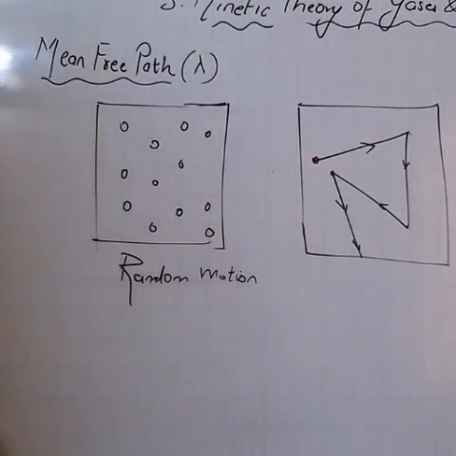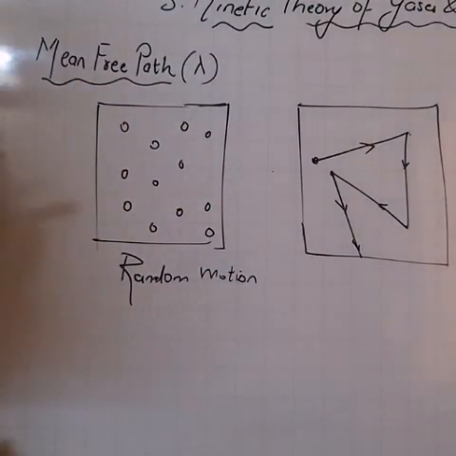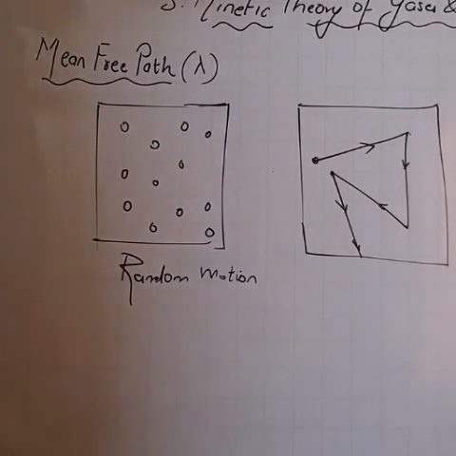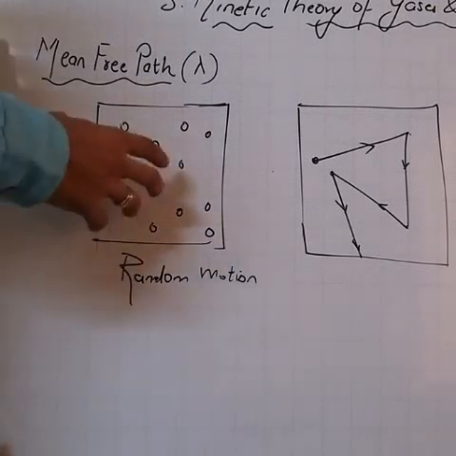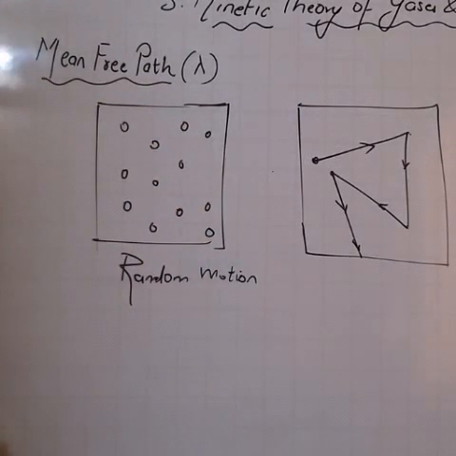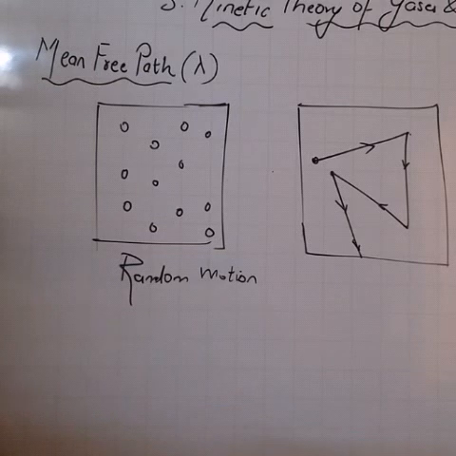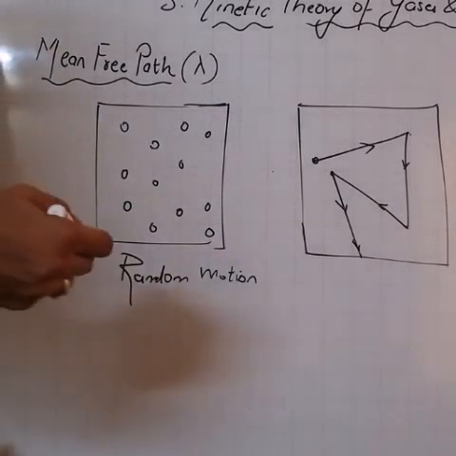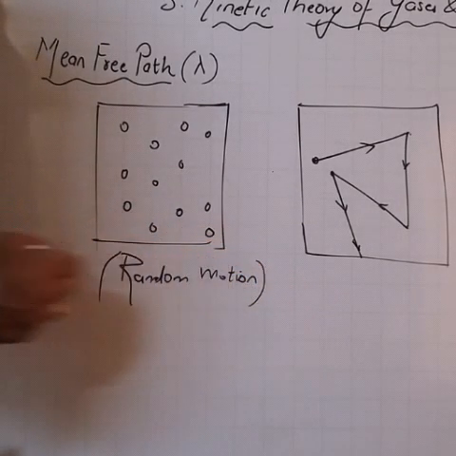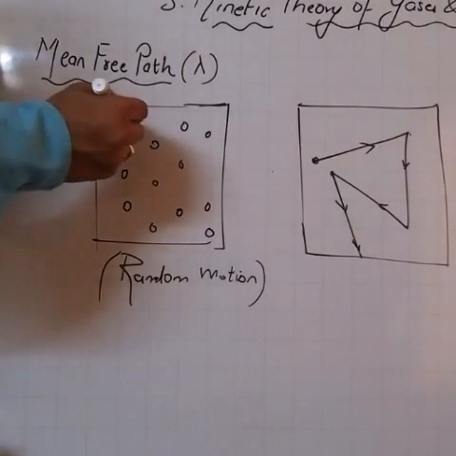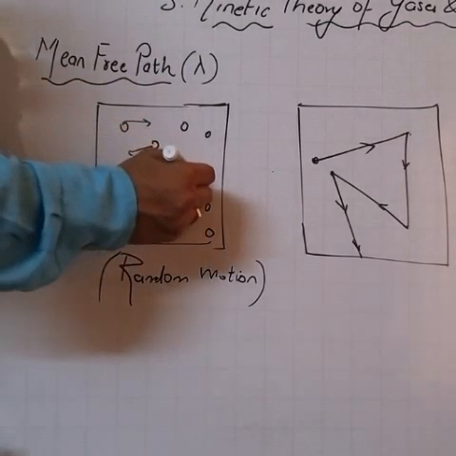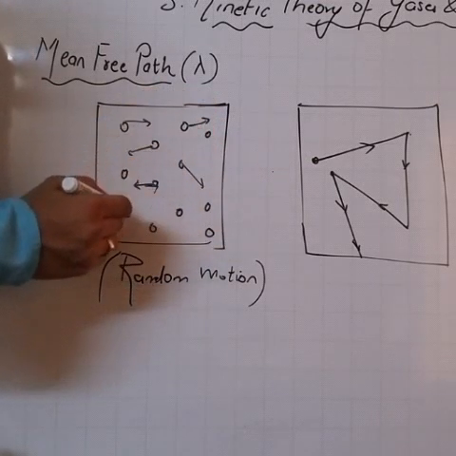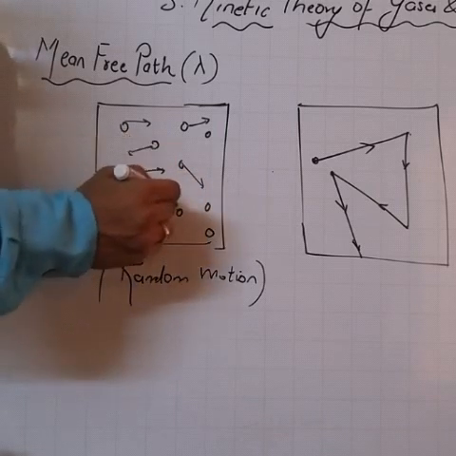Let's now talk about the concept of mean free path. Symbol is lambda. Okay. As we all know, the gas molecules inside a container are far away from each other. They are not so closely packed like liquids or solids. But they possess one important property, that is what? Brownian motion or random motion. All these gas molecules are continuously moving in different directions. This motion is called random motion or Brownian motion.